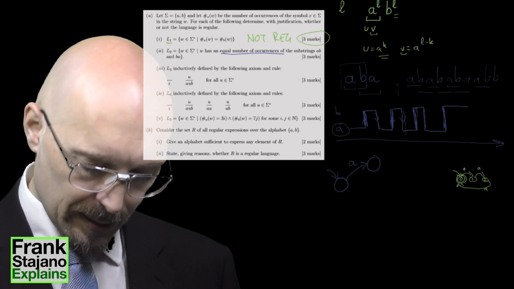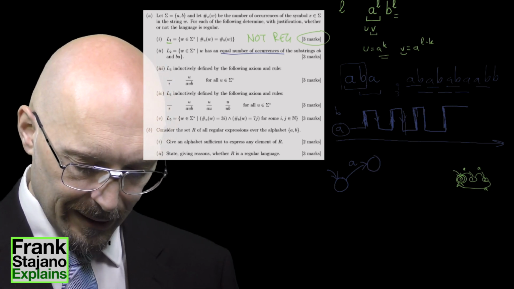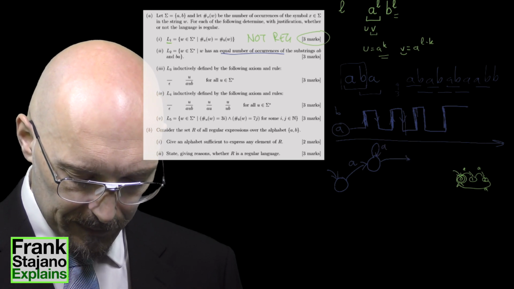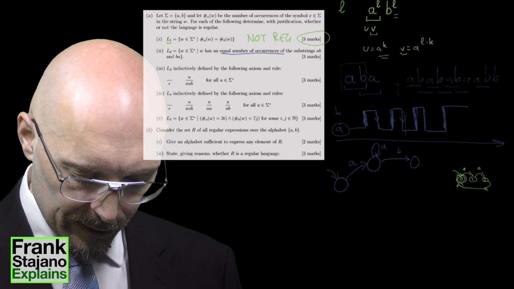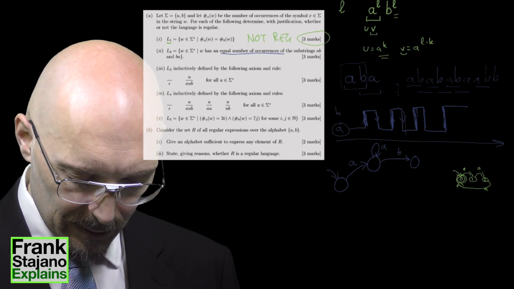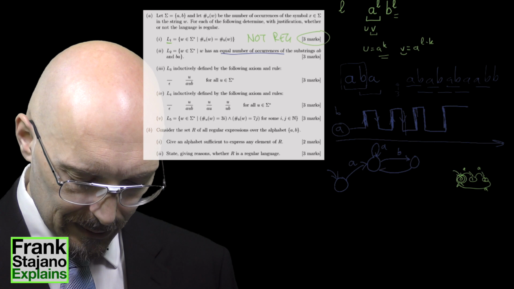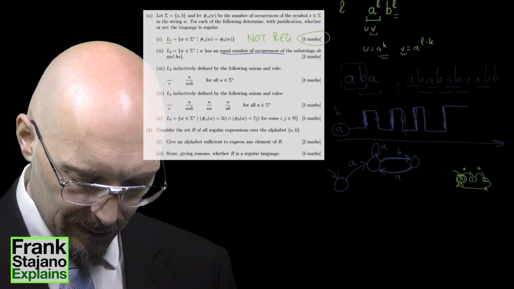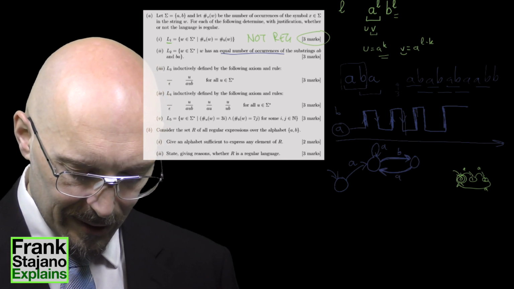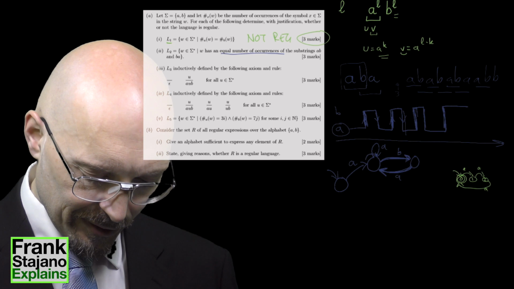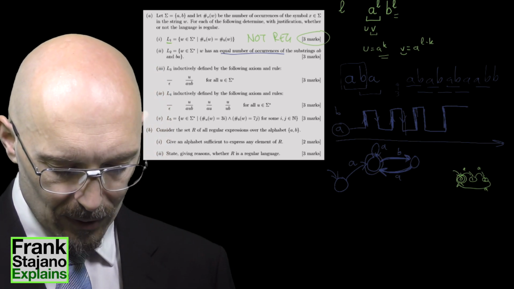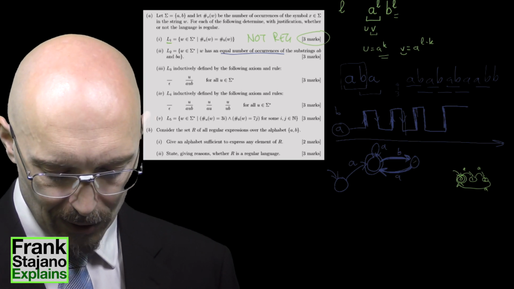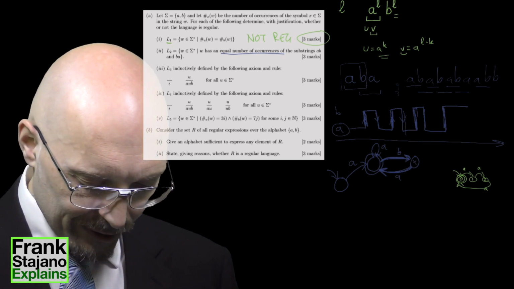then if I then get another A, it doesn't matter. But if I get a B, I get into a stage where I can count whether I am getting, so this would be the AB, and this would be the BA. If I have as many ABs as I get BAs, I end up in this state, which I make accepting. And if I have one more AB than I have BAs, then I end up in this state, which I make non-accepting.